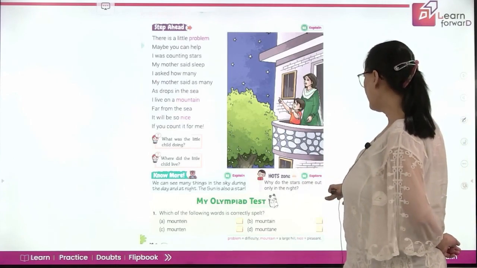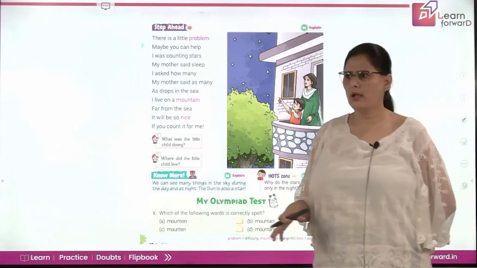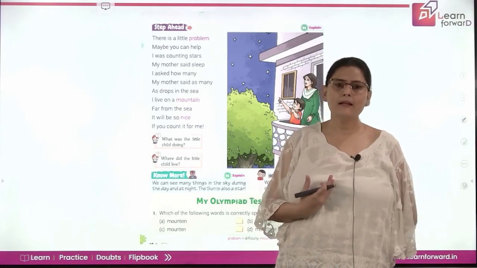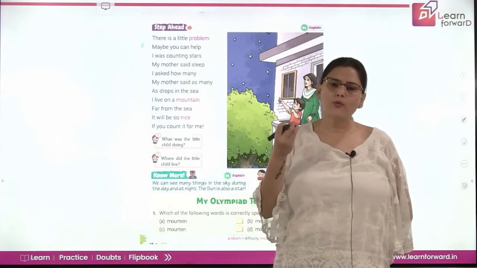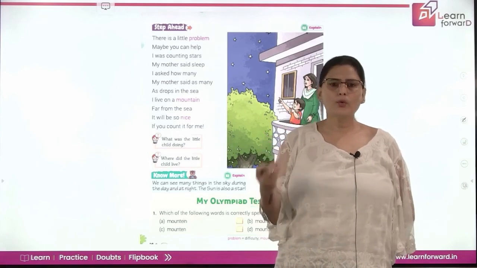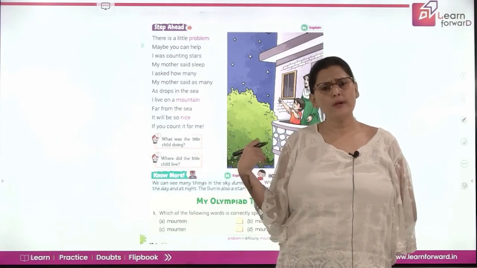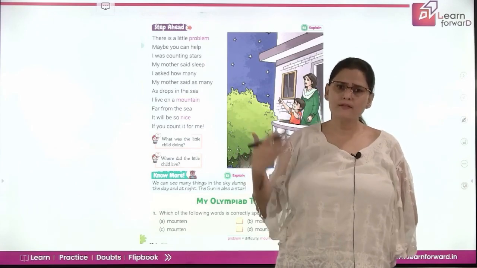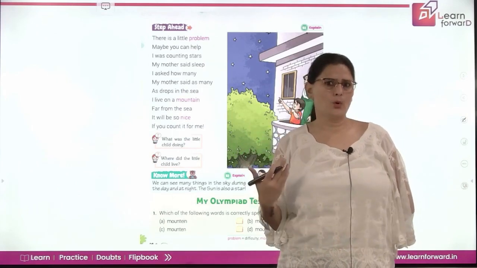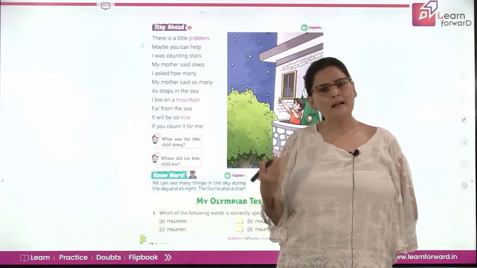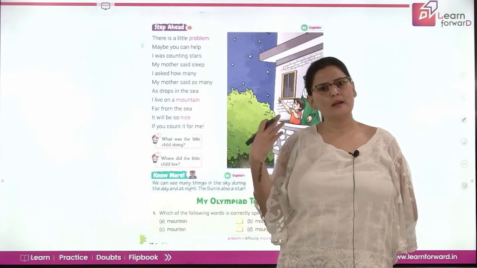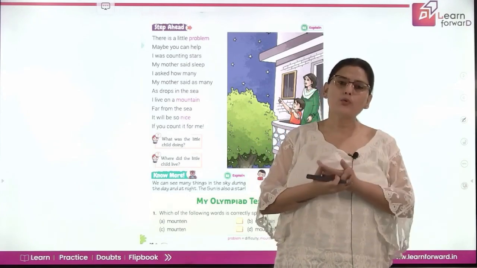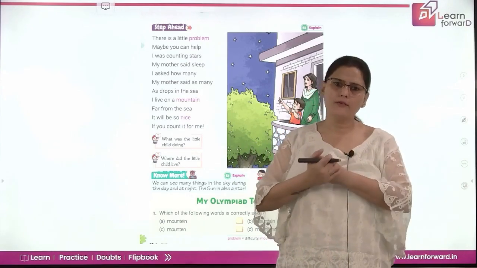Why do the stars come out only at night? Okay, so you need to find out why the stars come out only at night. And are the stars really that small the way they appear? See, the stars are in the sky during the daytime also, but when it is dark and the stars twinkle, we are able to see their light, because during the daytime the sun is so bright that we cannot see the stars shining, right?